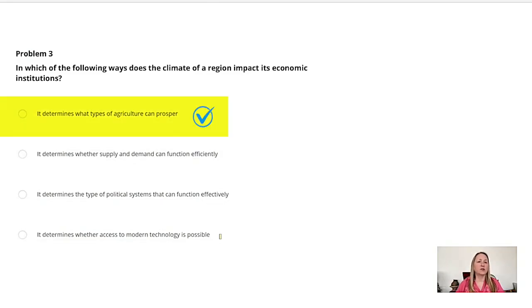The correct answer is: it determines what types of agriculture can prosper, which in turn influences the shape of a region's economy. If a climate is conducive to growing certain types of crops, then that region is more likely to engage in economic activities centered around that crop, much like the growing of corn and wheat in the American Great Plains.